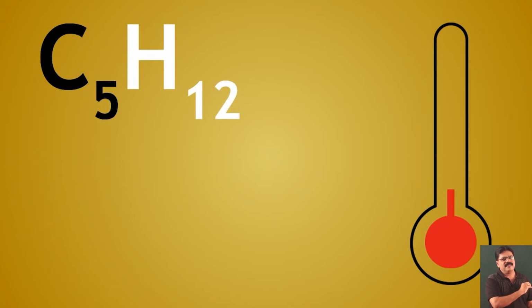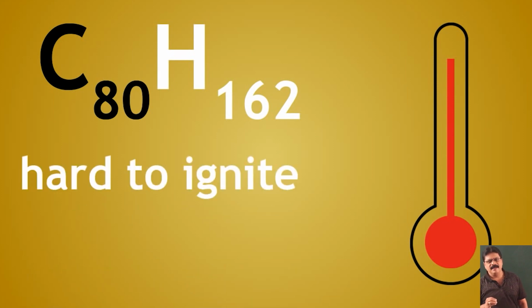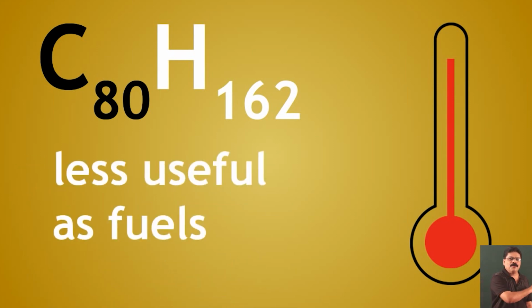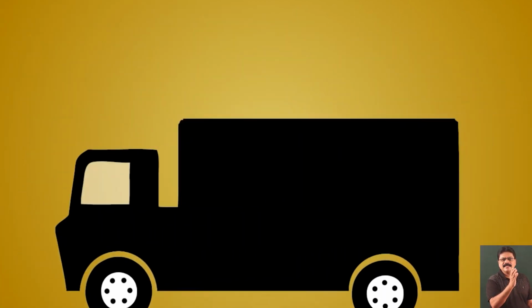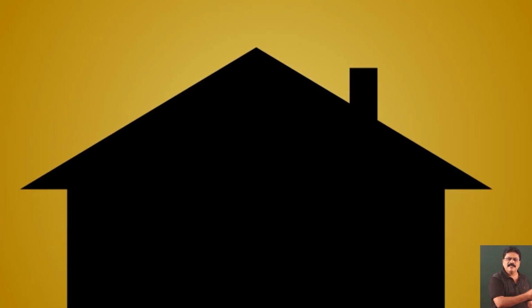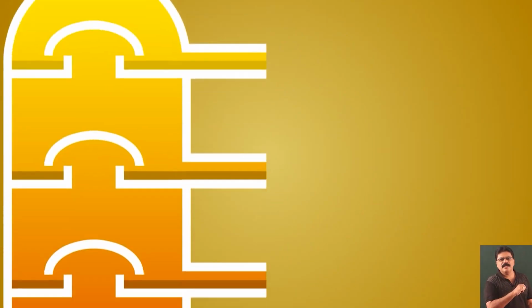And these higher hydrocarbons which have more carbons have less use. The main use of petroleum is as fuels, and these fuels require smaller hydrocarbons, but we get 20-30% of very high carbon number hydrocarbons. So these higher hydrocarbons do not have as much use as a fuel.